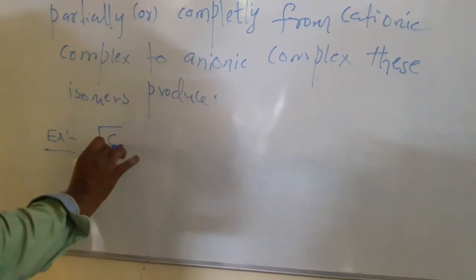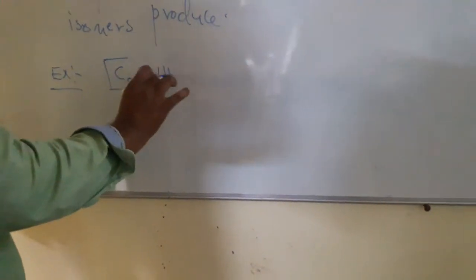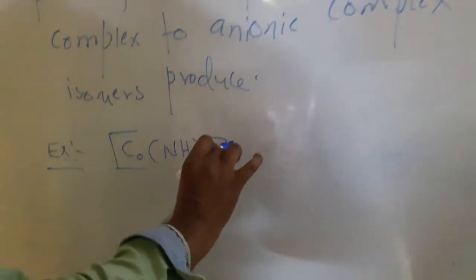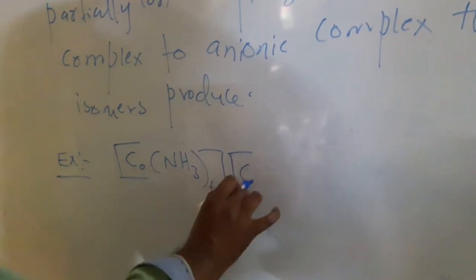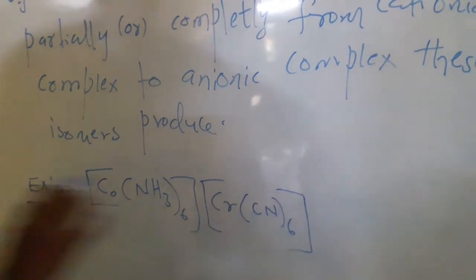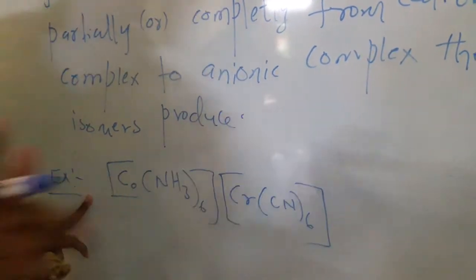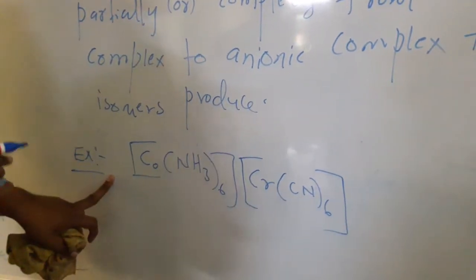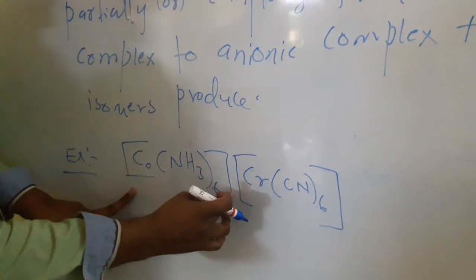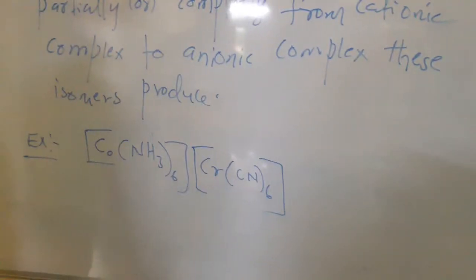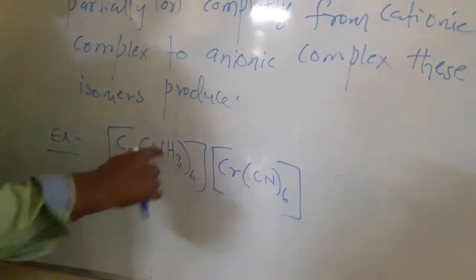Example, cobalt hexammine complex and chromium hexacyano complex. This total is only one compound. The left side is the cationic complex, the right side is the anionic complex.